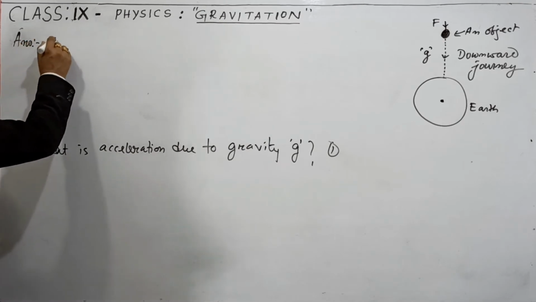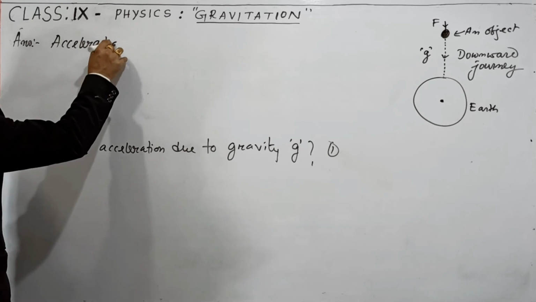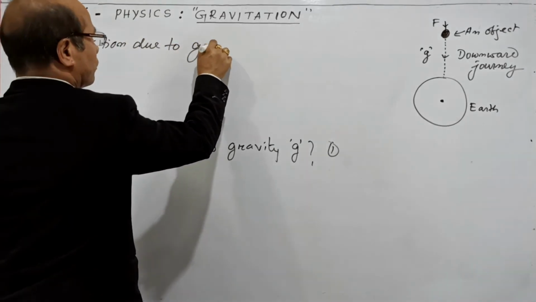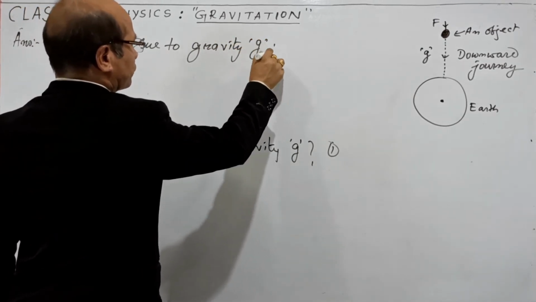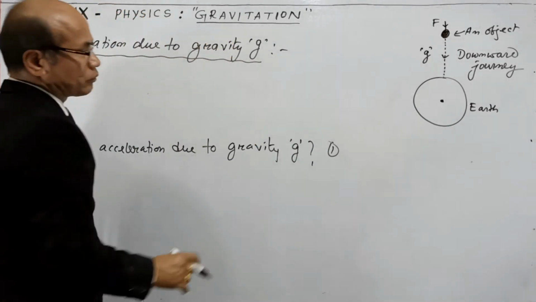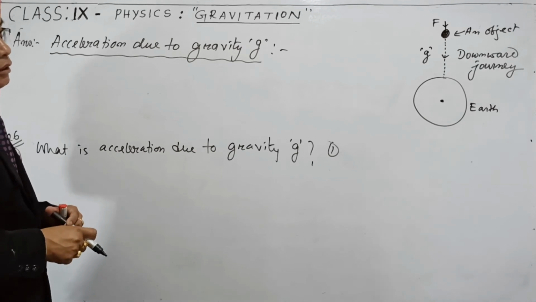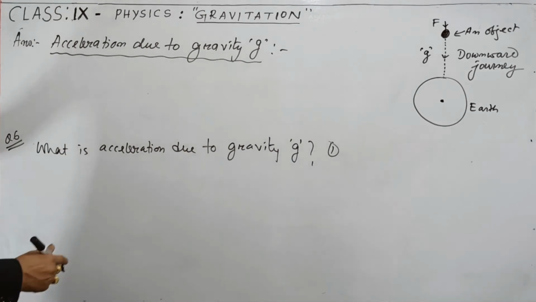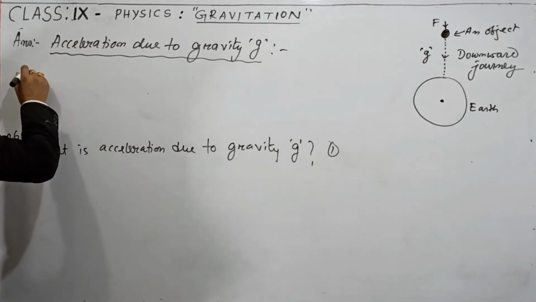You can write like here: acceleration due to gravity. Symbol is small g. Acceleration due to gravity is also an acceleration, but it is produced by the earth's gravitational force on an object. Because of that, we call it acceleration due to gravity.